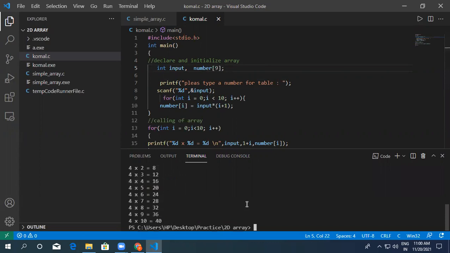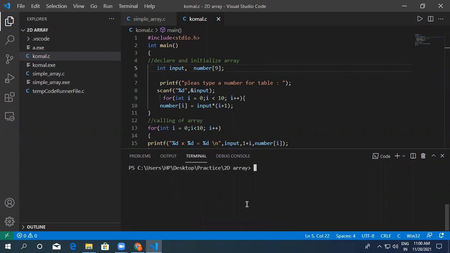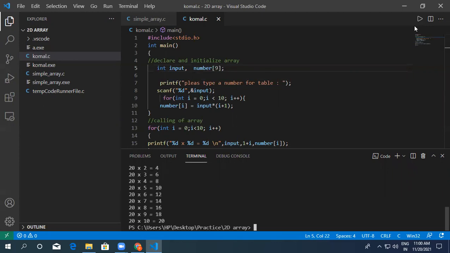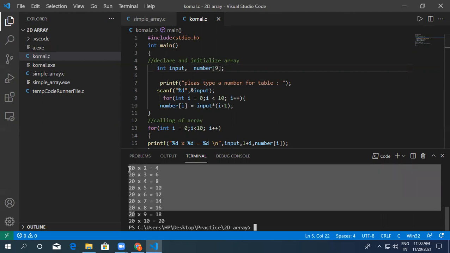So see guys what output we are getting. cls, a.exe. If I write 2, so don't declare a variable and an array in one line. Okay, declare it in another line.